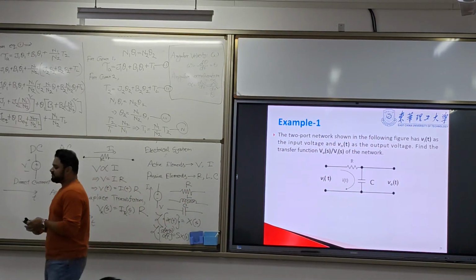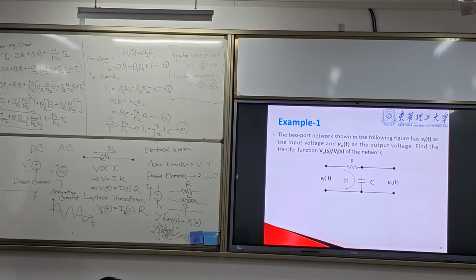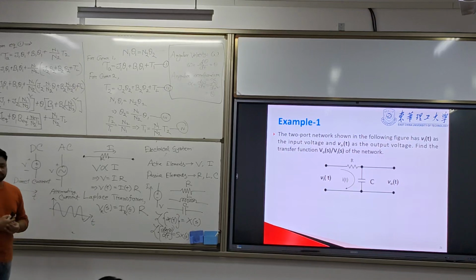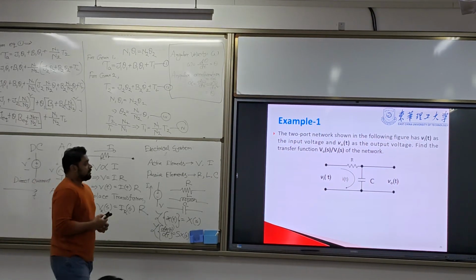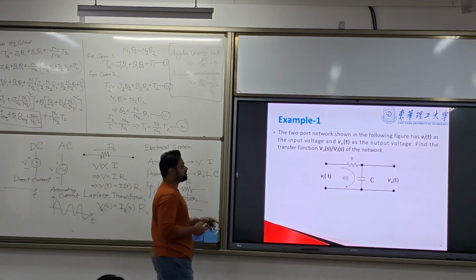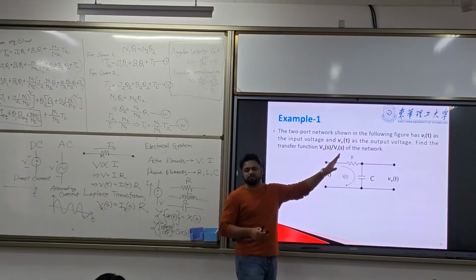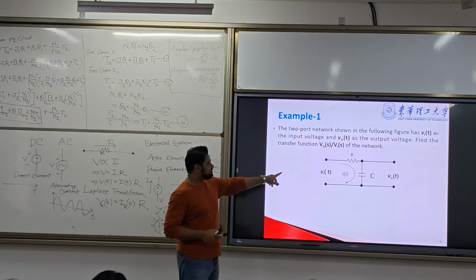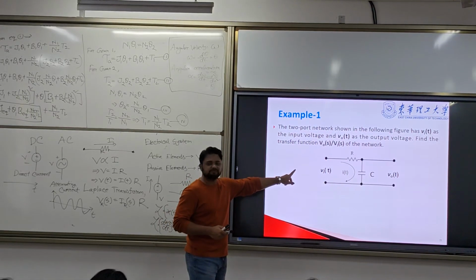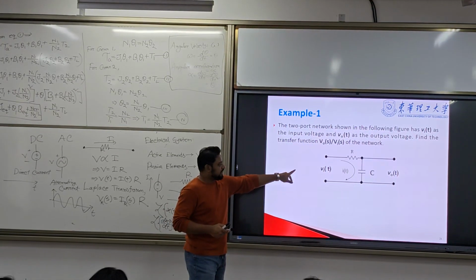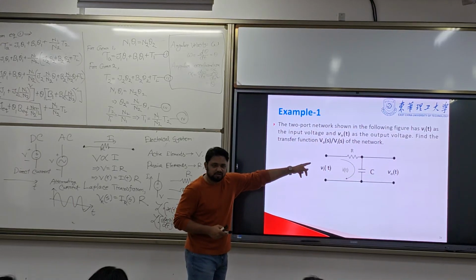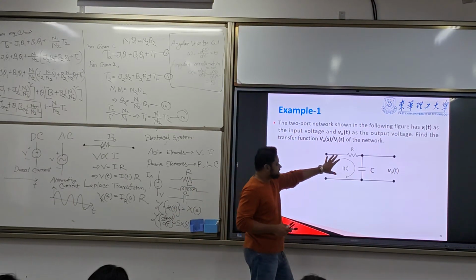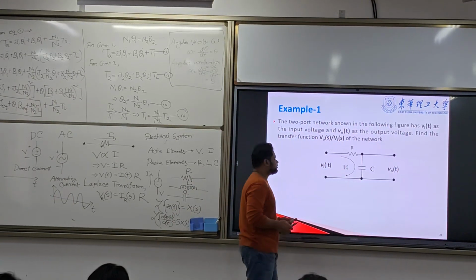Now there is an example, and in this example there is a two port network. Two port network means there will be input and output, that's why they are called two ports. In this two port network, we have an input V_i, and in the other port there is a V_out. We provide the input and there will be a V_out.